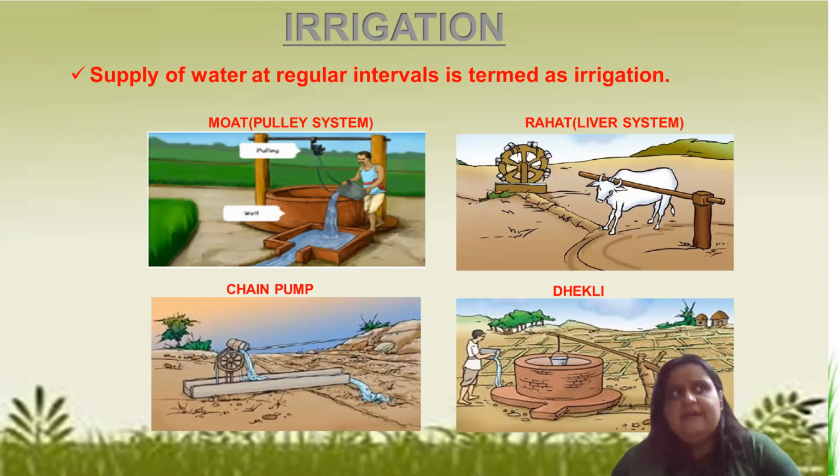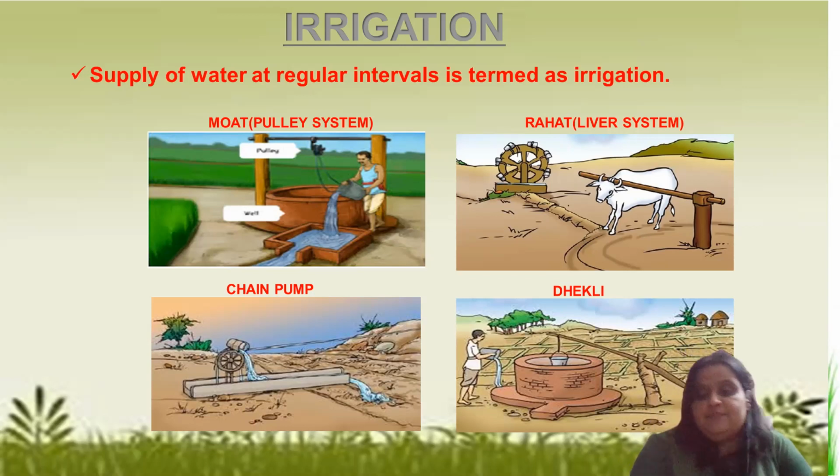But wheat doesn't need as much water as we use in the case of rice. So it depends on the type of crop, the type of soil, and the season how much water needs to be supplied to crops, and that should be done at regular intervals.